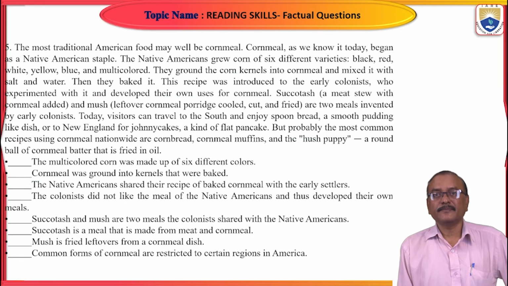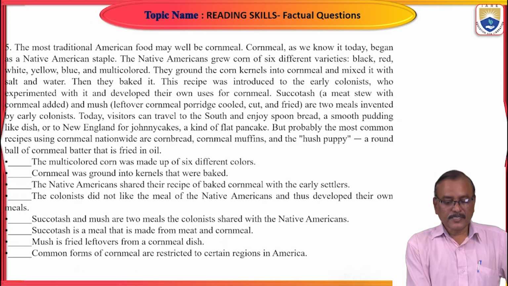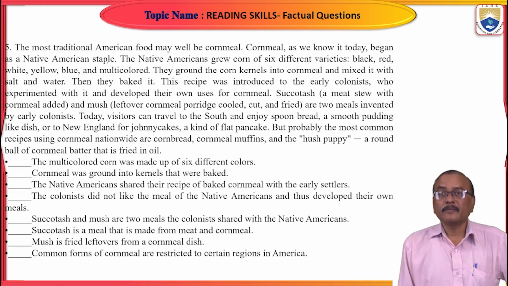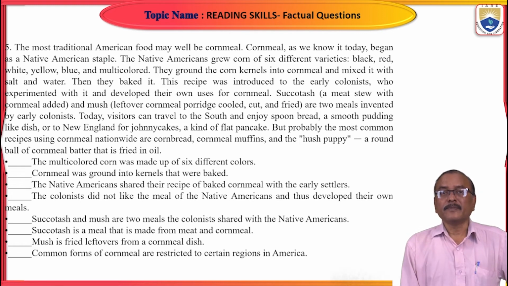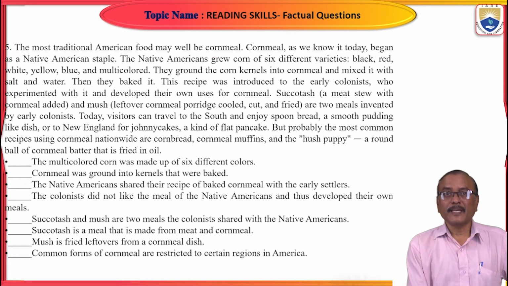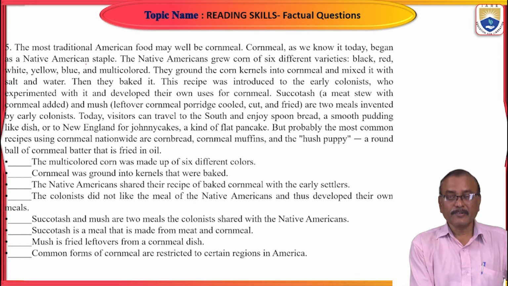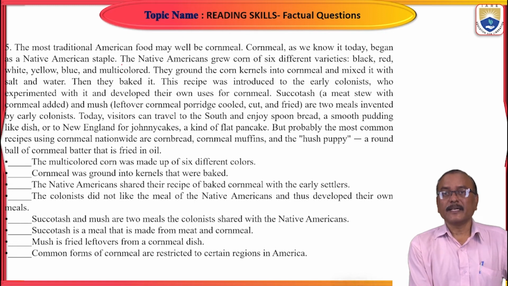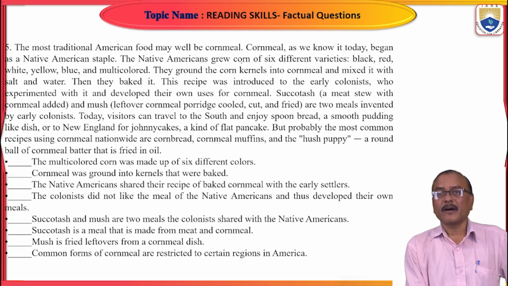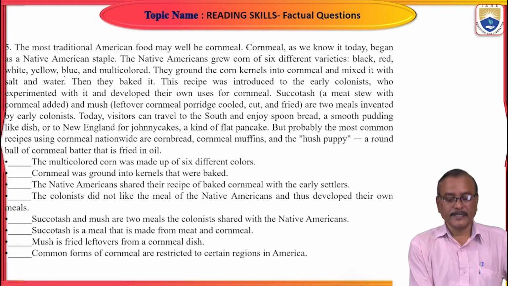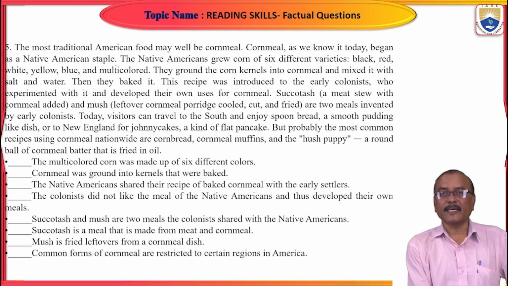Last passage here. The most traditional food may well be cornmeal. Cornmeal, as we know it today, began as a Native American staple. The Native Americans grew corn of 6 different varieties: black, red, white, yellow, blue, and multicolored.